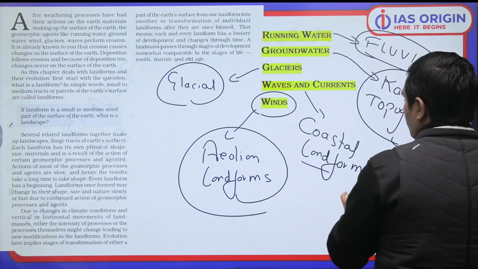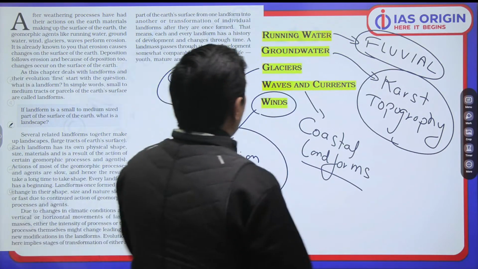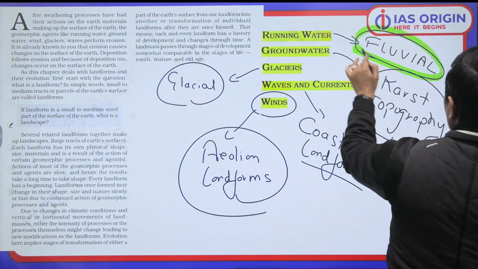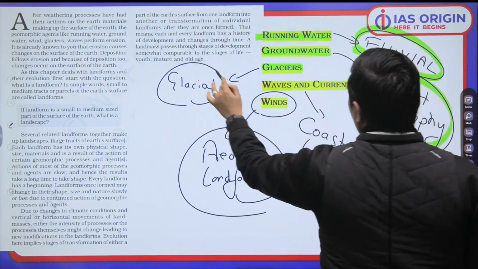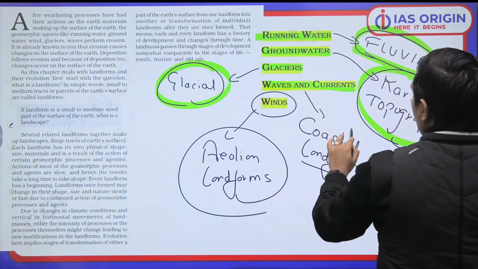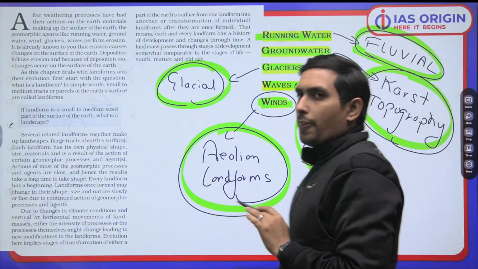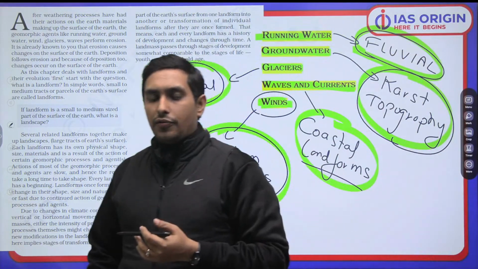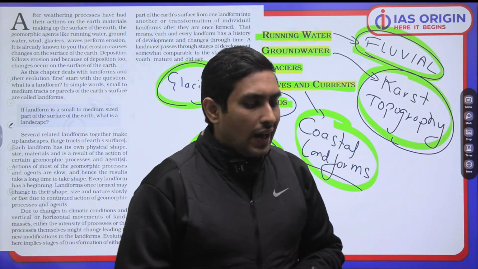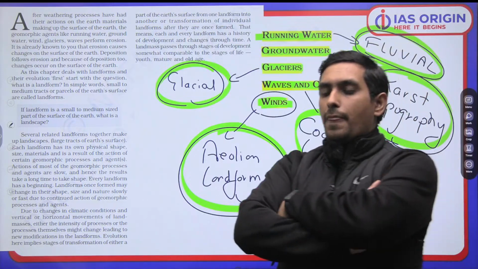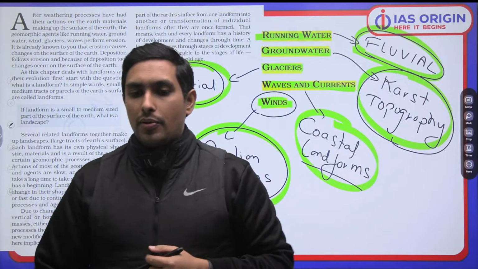Getting it? So my idea is that you should be very clear that because of running water, we have fluvial landforms. Because of groundwater, we have karst landforms. Because of glaciers, we have glacial landforms. Because of waves and currents, we have coastal landforms. Because of wind, we have wind-based or aeolian landforms. Match the following can be asked. So you have to be very clear about how you answer a particular question. How you answer that question is of immense importance.